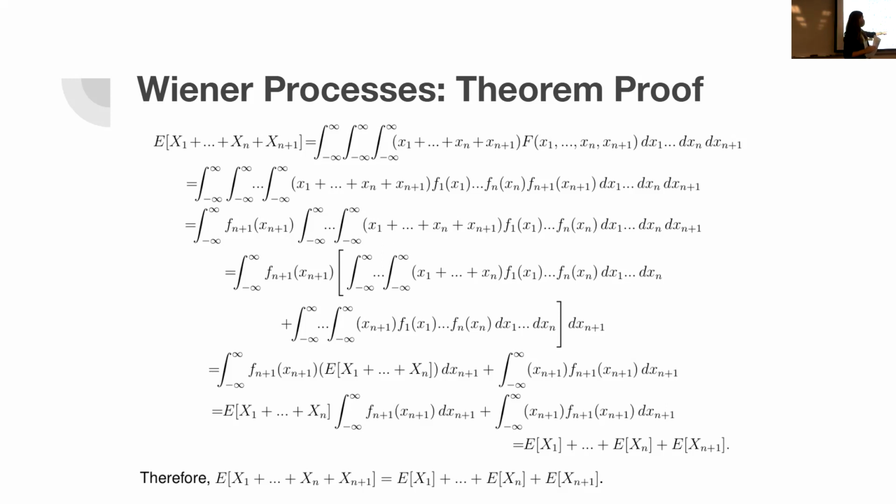And then if we apply the definition of expected value on the second term, we also get the expected value of x n plus 1. And this part, notice that they're all together. By our induction hypothesis, we can split all these n's. So we get the final step in line number 8 at the end, and we have proven our theorem by induction.